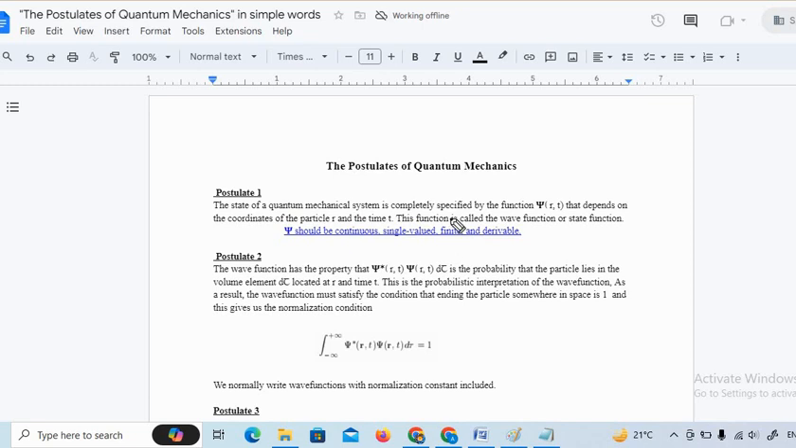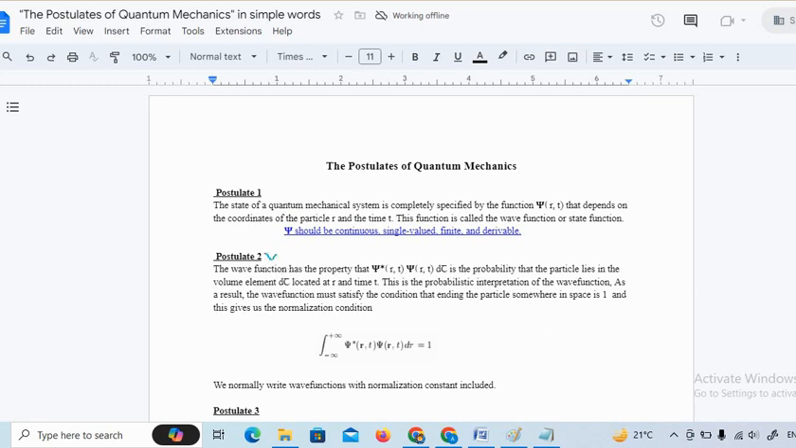Now, the quantum wave function physically doesn't have any meaning. Mathematically it is representing the wave function, but physically it doesn't have any meaning. So to give a physical meaning, we need to use the concept of probability density. This is represented in postulate 2.